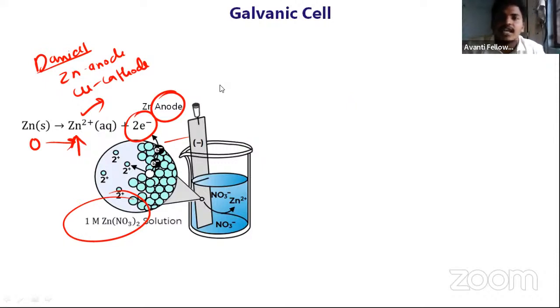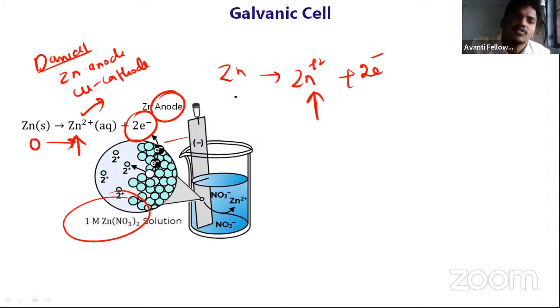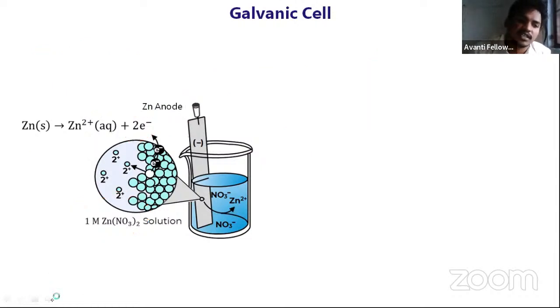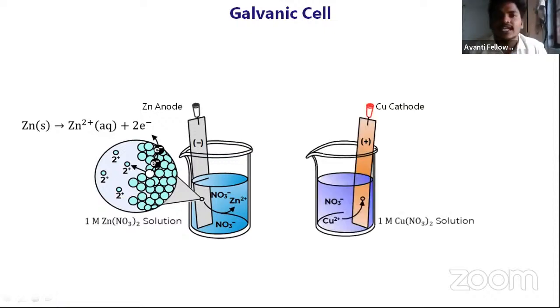What exactly is happening in this case? Zinc is going to lose 2 electrons and produce Zn plus 2 ions inside the solution. So from 0 to plus 2 state, the oxidation state is increasing. You can also say oxidation is occurring. Clear?